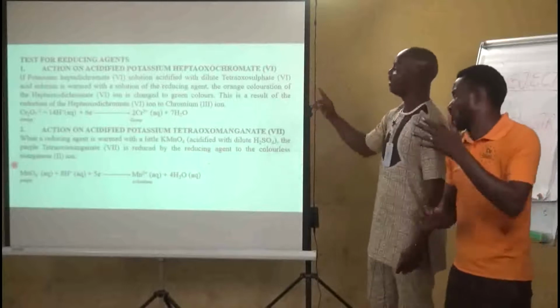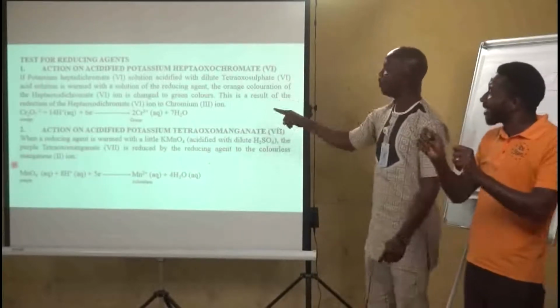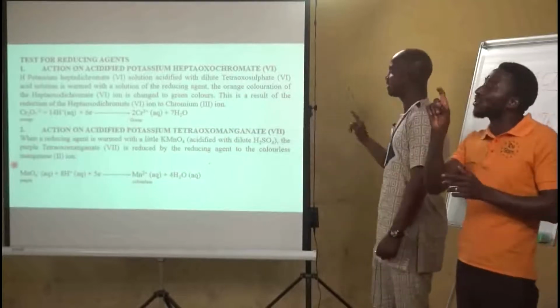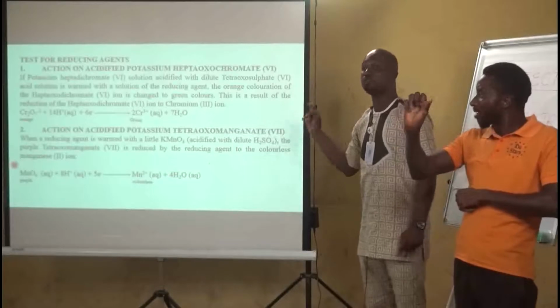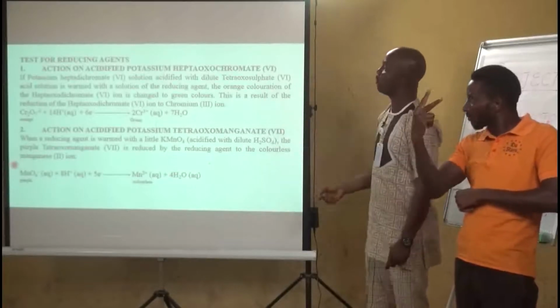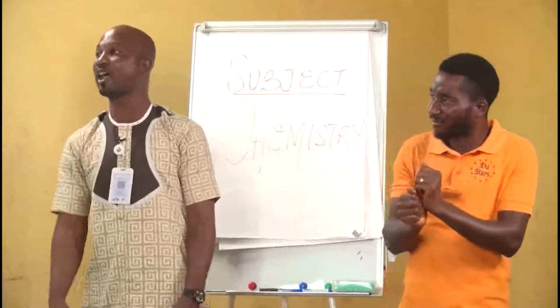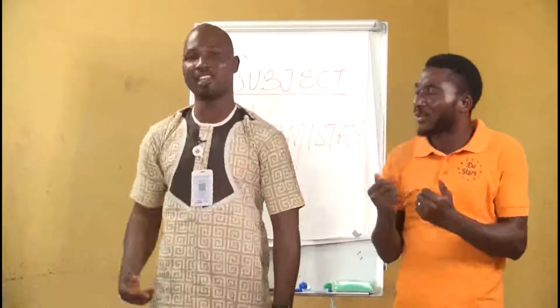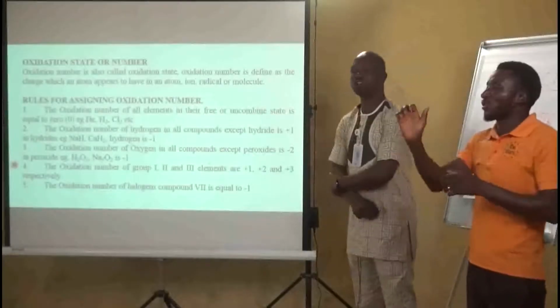Remember I said any substance that you test using acidified potassium tetraoxomanganate(VII), where the purple color of the potassium tetraoxomanganate(VII) turns colorless, is an example of a reducing agent. There are several other tests that you can apply to test for an oxidizing agent or a reducing agent. Now let's look at oxidation number or oxidation state.